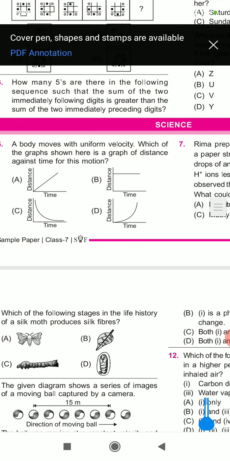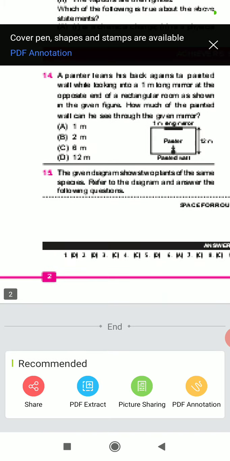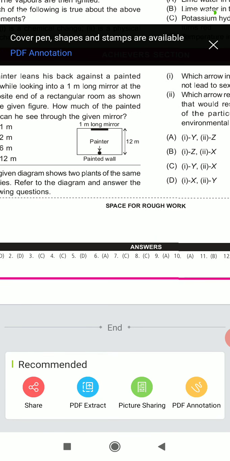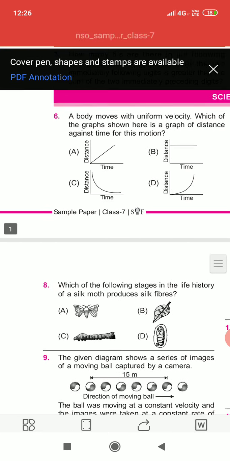Okay, we come to our seventh question. Rima prepared an indicator paper by dipping a paper strip in a solution X. She put a few drops of an unknown solution Y, which contained H plus ions less than OH minus ions, on this paper. She observed that the color of the paper turned yellow. What could be the solution X? So the seventh answer is C. Let's check the answer. C was methyl orange.